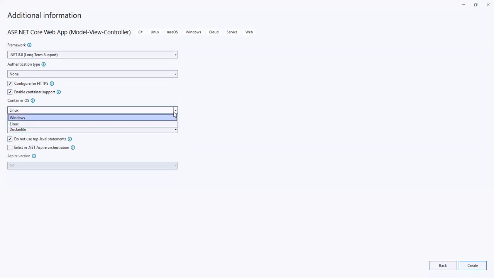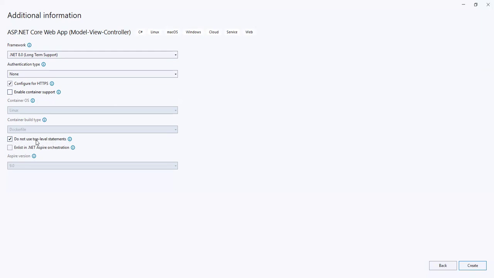Okay, Linux or different, but I don't want to enable container support here. I will only work on .NET, .NET Core. Okay, later we will talk further if needed. So I uncheck the container support.